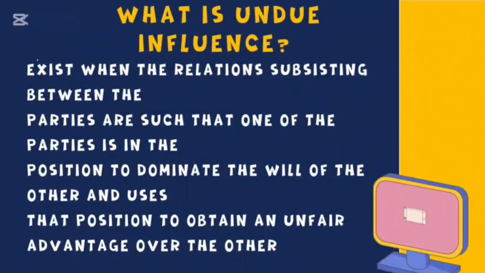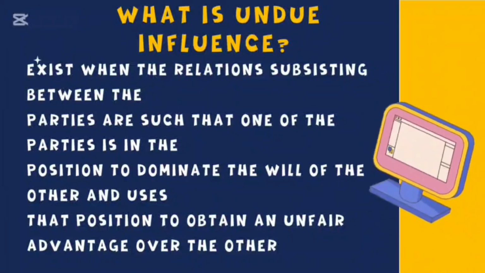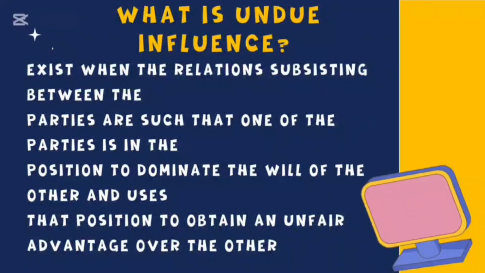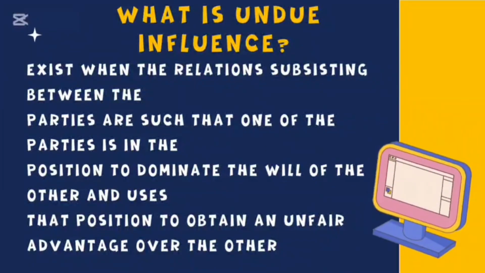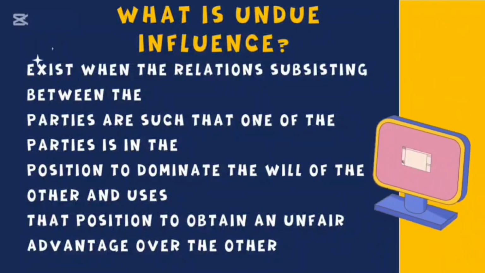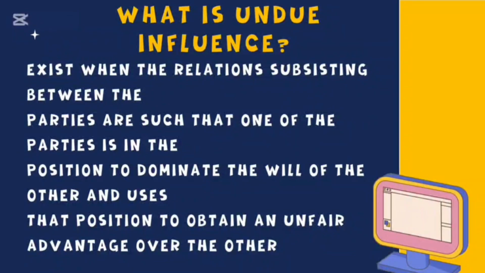What is undue influence? It exists when the relationship subsisting between the parties is such that one of the parties is in a position to dominate the will of the other and use that position to obtain an unfair advantage over the other.